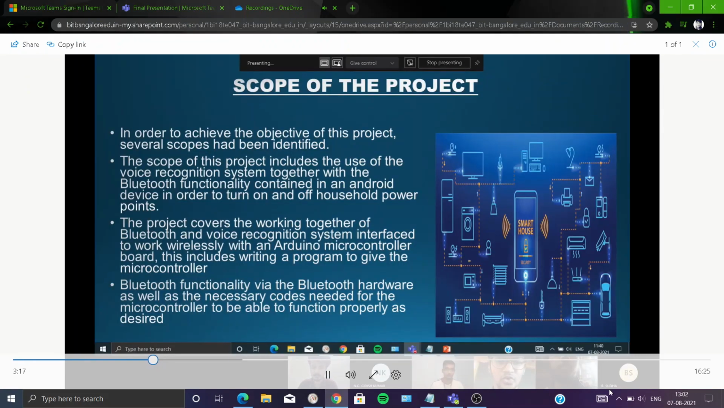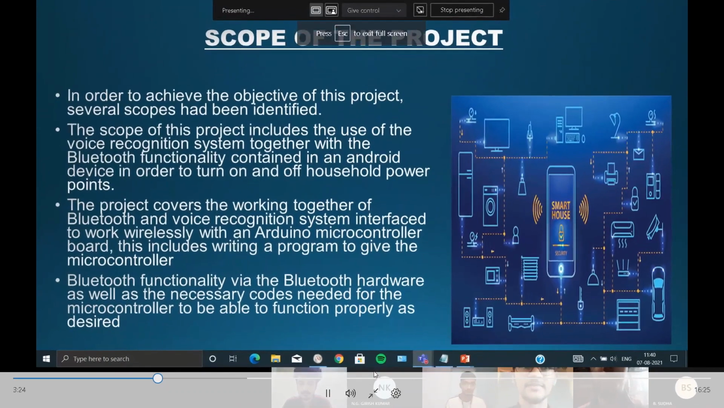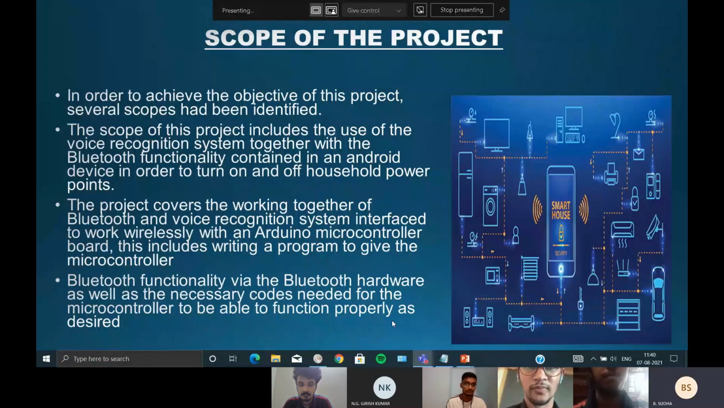The project covers the working together of the Bluetooth recognition system interface wirelessly with the microcontroller board, and includes a program for the microcontroller. Bluetooth functionality is the Bluetooth hardware as well as the necessary codes needed for the microcontroller to function properly. Components used in this project: Arduino UNO.